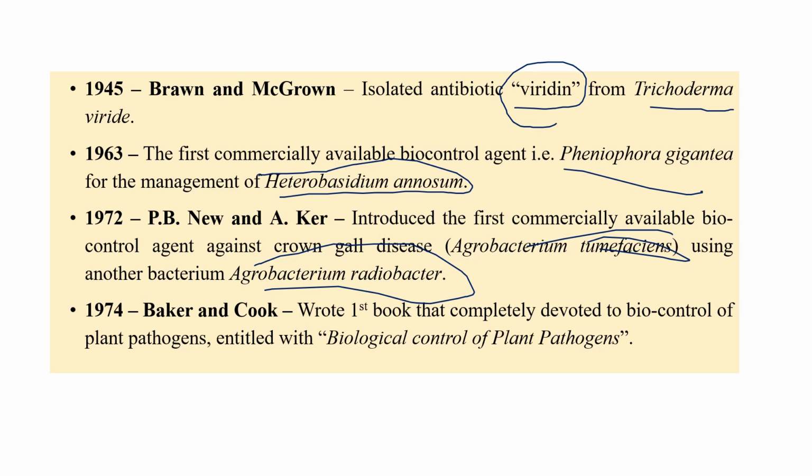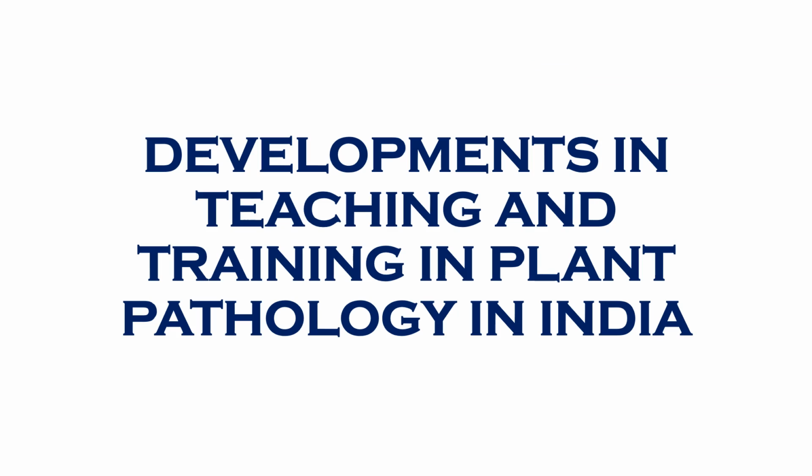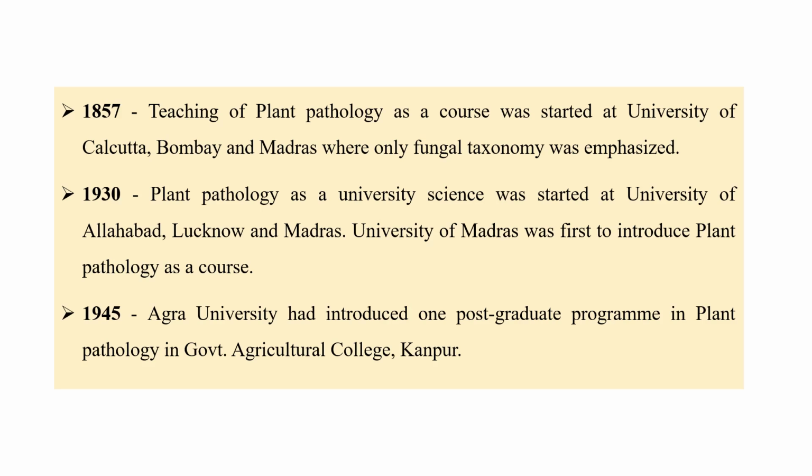Okay, Baker and Cook wrote a very famous book called Biological Control of Plant Pathogens, 1974. Now the developments and various kinds of teaching, training, and pathological extension programs in India. In 1857, the first teaching in plant pathology was started by the Universities of Calcutta, Bombay, and Madras, and they started working on taxonomy and various kinds of things. In 1930, for the first time, the Universities of Allahabad, Lucknow, and Madras introduced plant pathology as a course. Later, in 1945, Agra introduced postgraduate studies, especially in plant pathology.